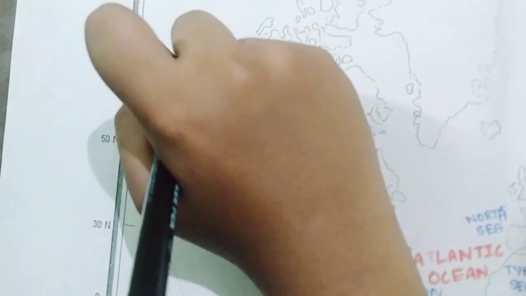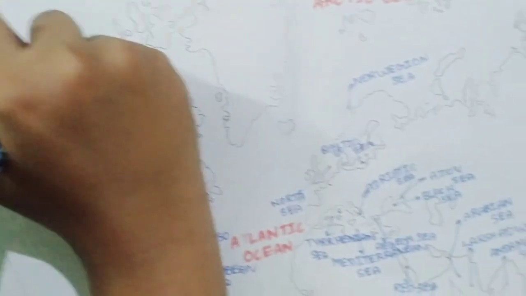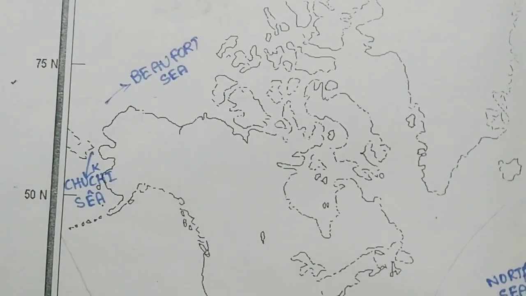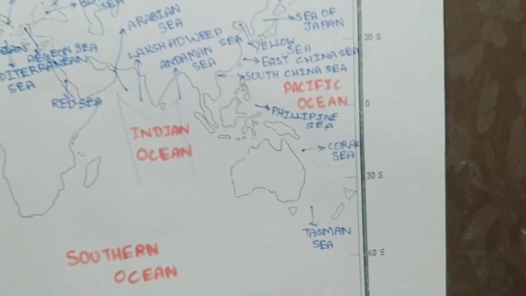Then here we have the Beaufort Sea. And another thing to tell about the South China Sea is that it is the deepest sea of the world.